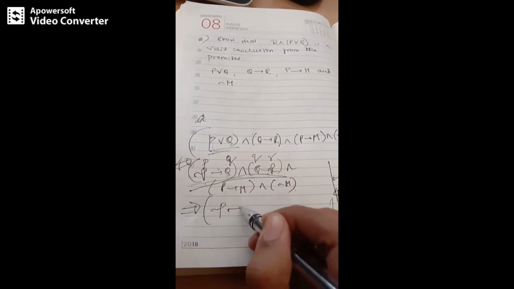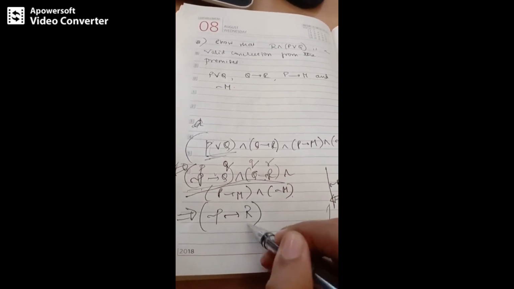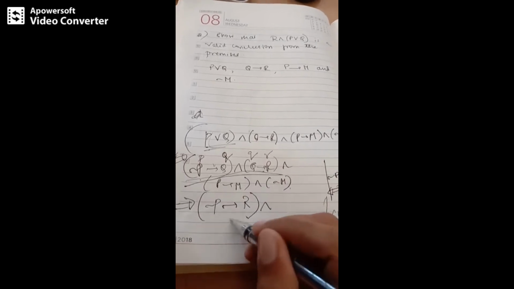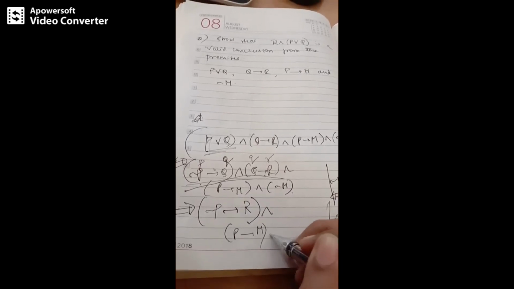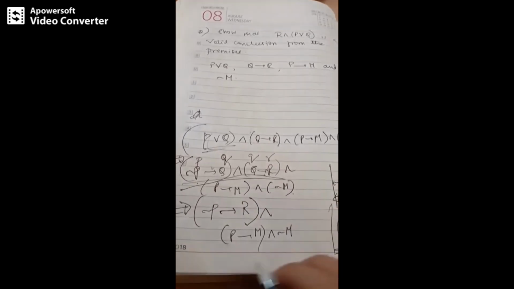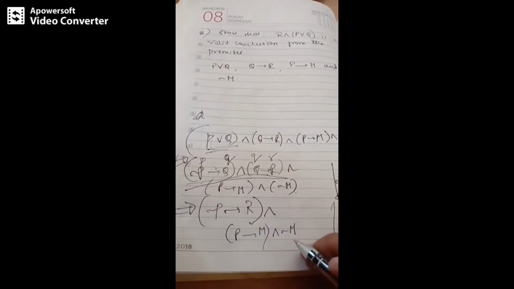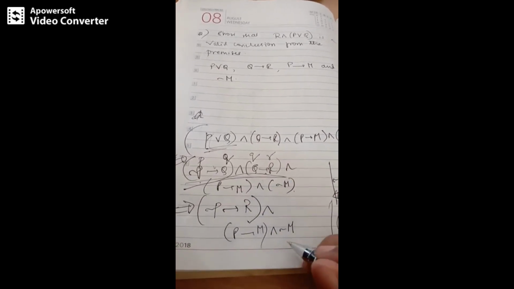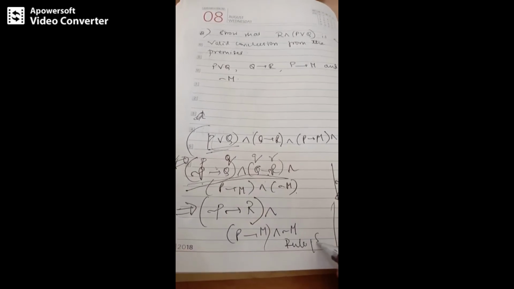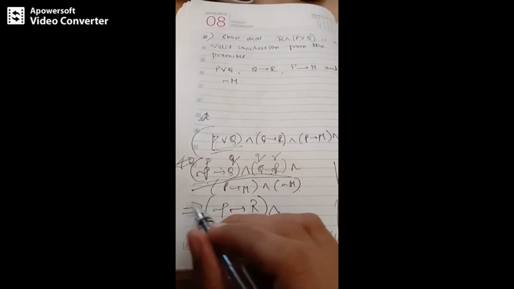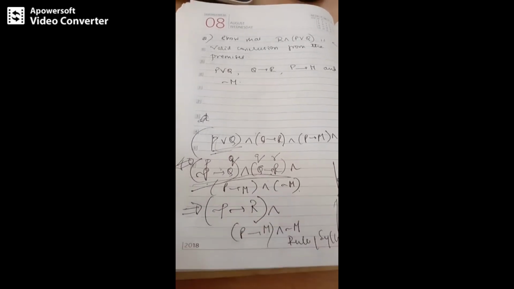Negation P. So we will have negation P implies R, and write the remaining terms as they are. Please mention the rule name as and when you use it in each line. This particular rule name is the rule of syllogism, and that's why I have written here logically implies.